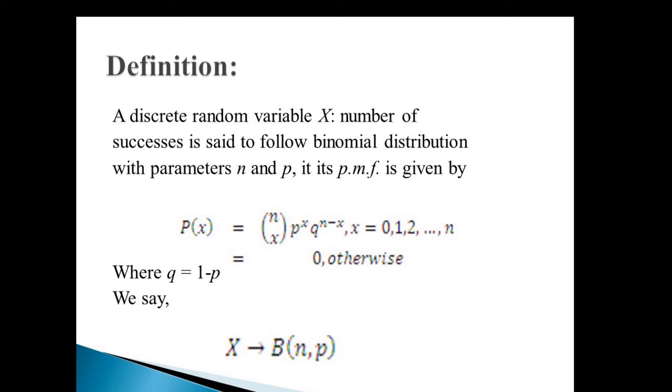The probability mass function is 0 for the values of x except these values 0 to n, where q is 1 minus p. The notation to denote this, that the random variable x follows the binomial distribution with parameters n and p, is x is said to follow B(n, p), we see.